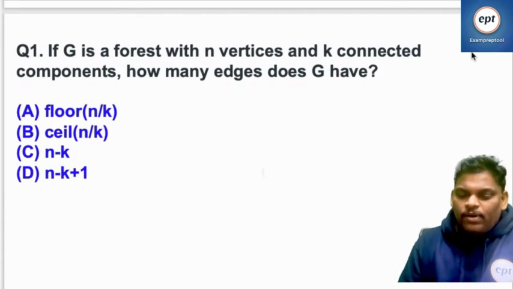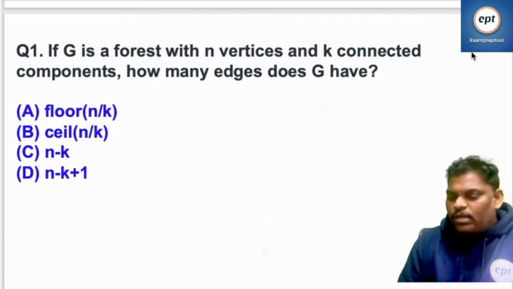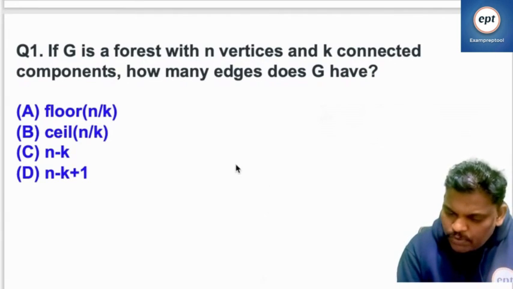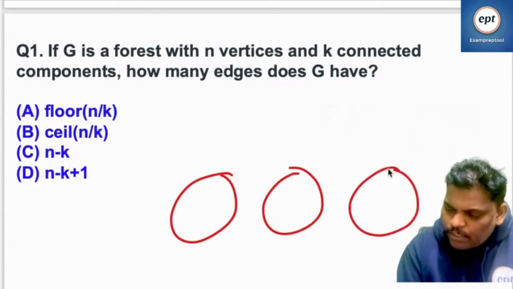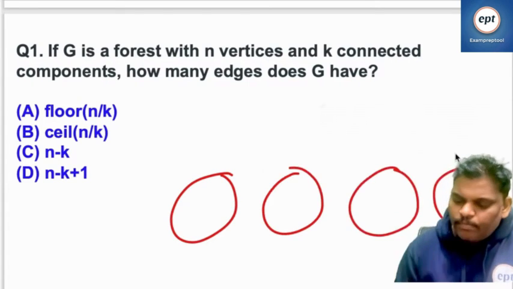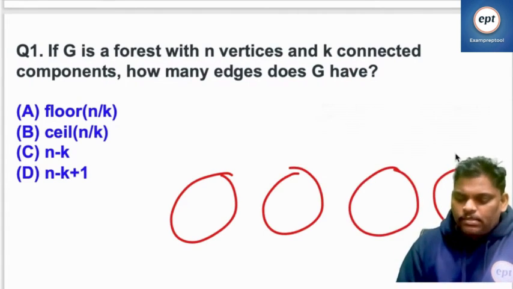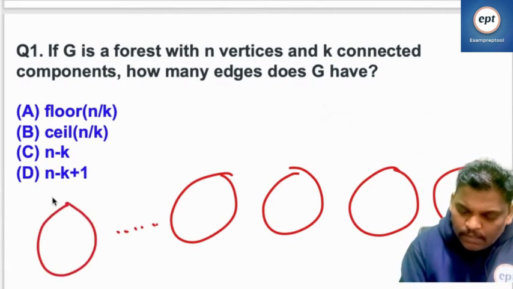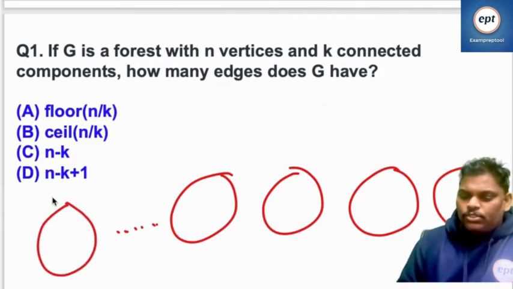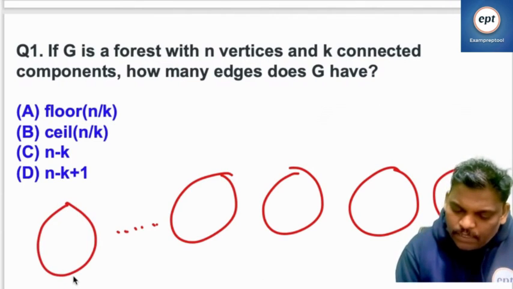So G is a forest with n vertices and k components. See this one, k components. One component, another component, another component. G is having k components, right?